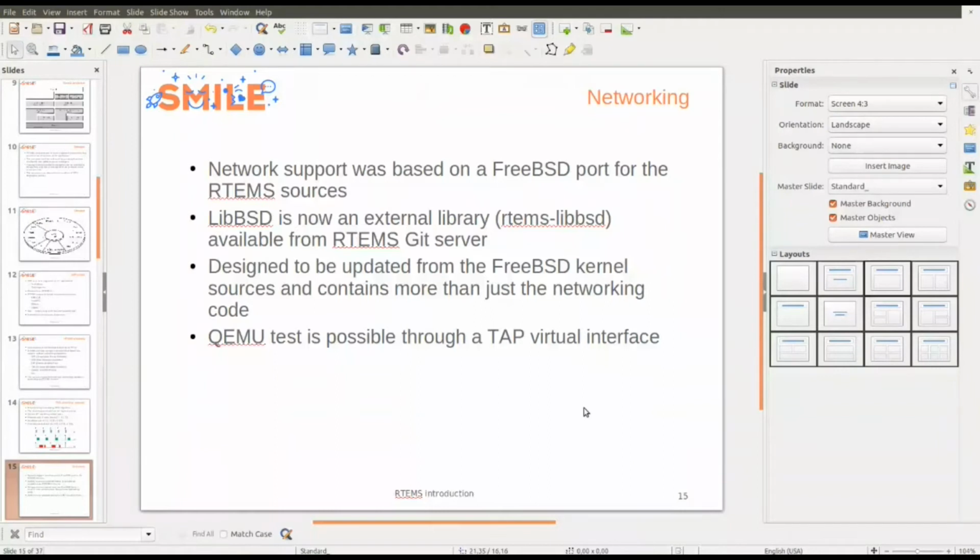But there are lots of space applications that don't use networking at all, so it could be optional. It's not like in Linux. In Linux, you always use the network. It's not the case in RTEMS, but it's possible.